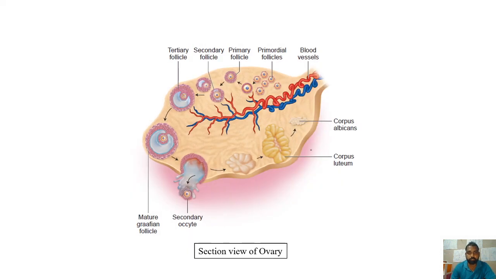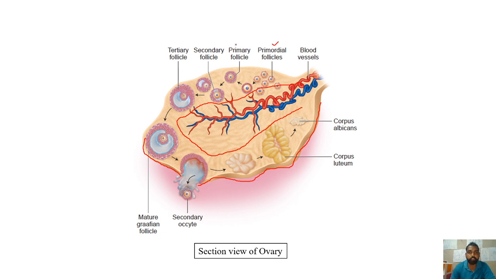So these are all the different stages of follicular development in the ovary. As we know, this is the germinal epithelial layer, and this is the stroma. The stroma is divided into the cortex towards the outer side, and this is the medulla. The medulla will possess the blood vessels, lymph vessels, and all, whereas the cortex will possess the follicles in different stages.